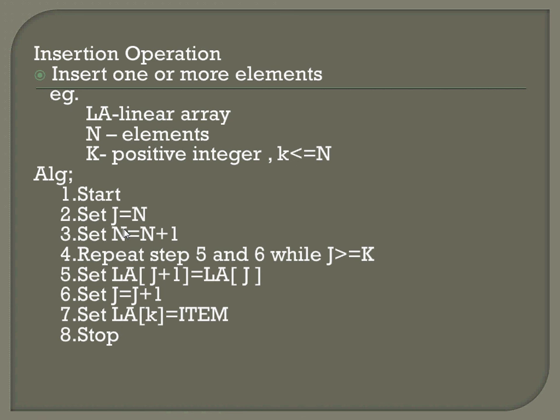Set LA of j plus 1 equal to LA of j. That is, we are adding an element at the end of the array. That is, LA of j plus 1 equals LA of j. Set j equal to j minus 1. Set LA of k equal to the item.